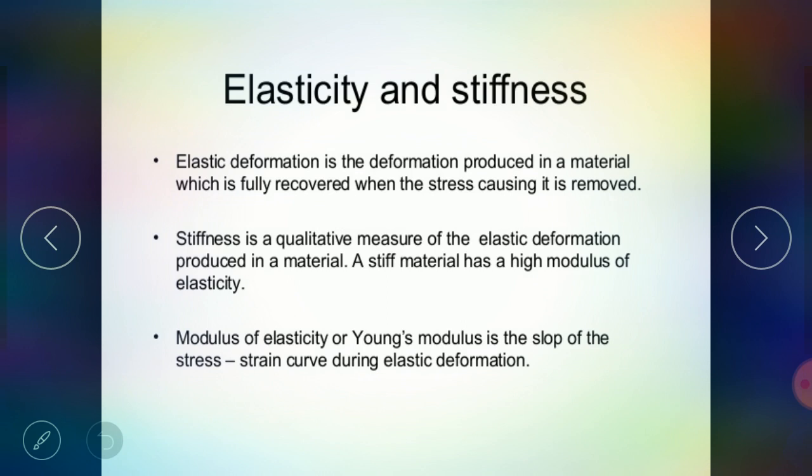So what is elastic deformation? It is the deformation produced in a metal which is fully recovered when the stress causing it is removed. That is, when we remove the load, it will regain its original shape. That is the elasticity of the metal. Now what is stiffness? Stiffness is the qualitative measure of elastic deformation produced in a metal. A stiff metal has a high modulus of elasticity. The modulus of elasticity, or Young's modulus, is the slope of the stress strain curve. Now we see what is the stress strain curve or load extension curve. So that is the elasticity and the stiffness.